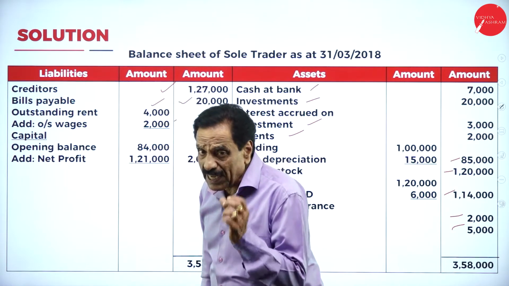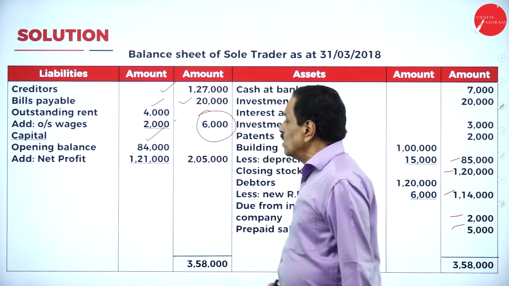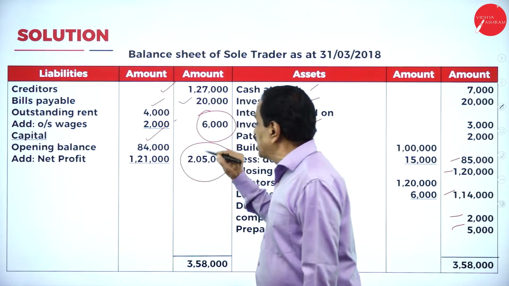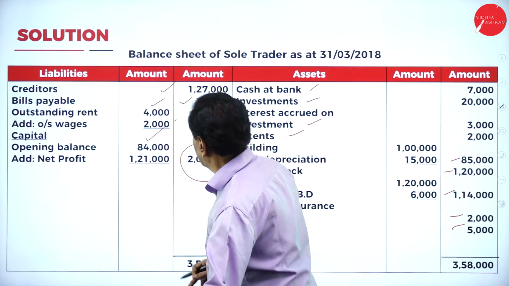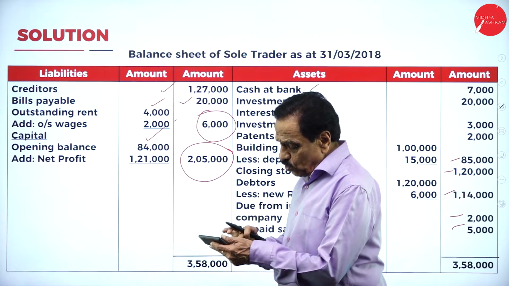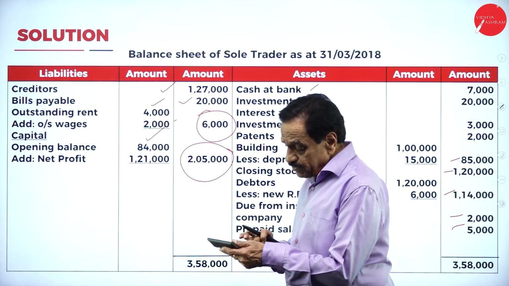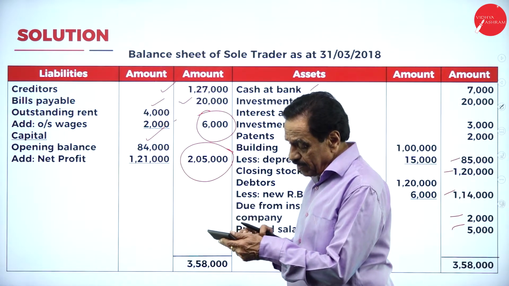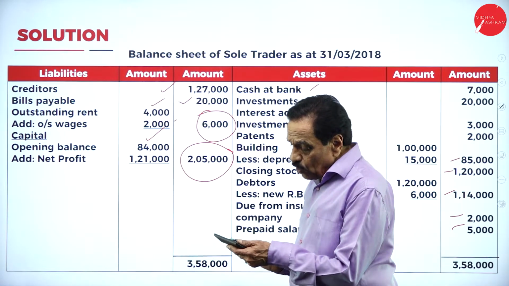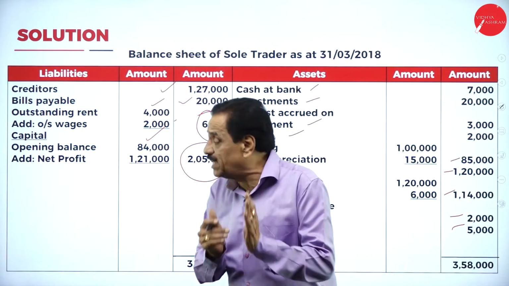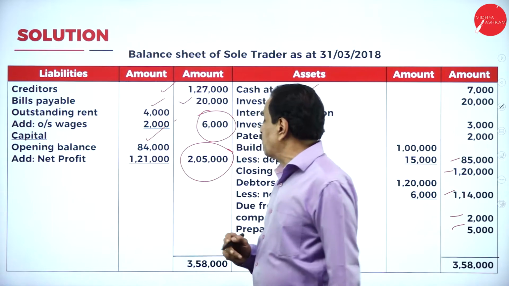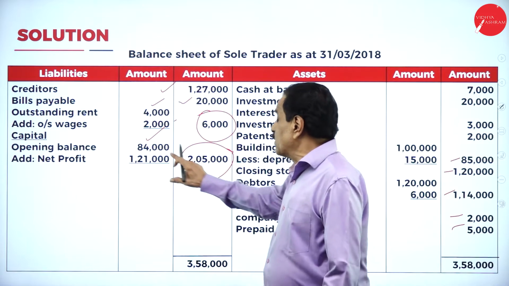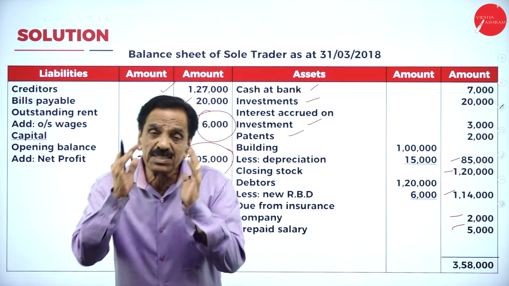Capital as per the trial balance is 84,000. Today we got how much money? 1,21,000. It becomes 2,05,000. See the board? 84,000 becomes 2,05,000. 2,05,000 minus 84,000 is equal to 1,21,000, which has been increased. Here 84,000 becomes 2,05,000, which means this year you got 1,21,000 profit. Your capital has been increased, which shows the stability of the firm.